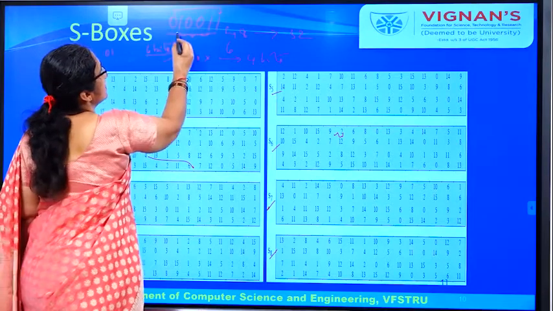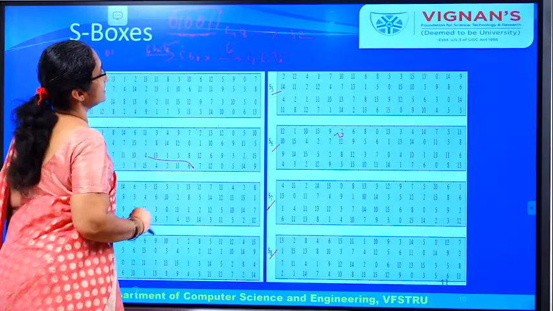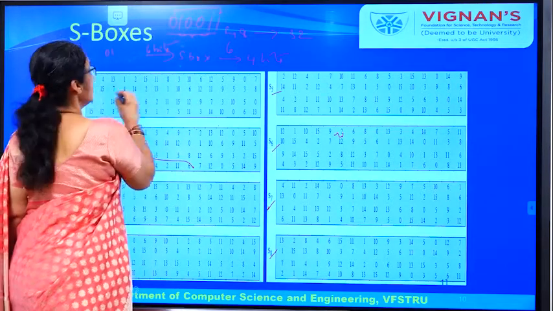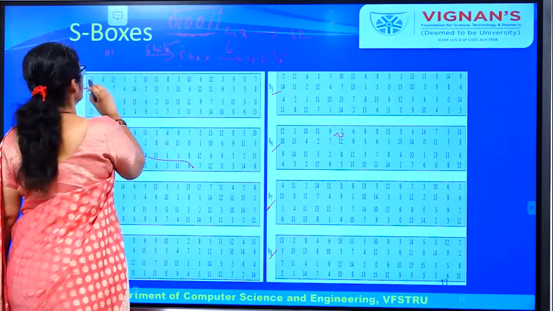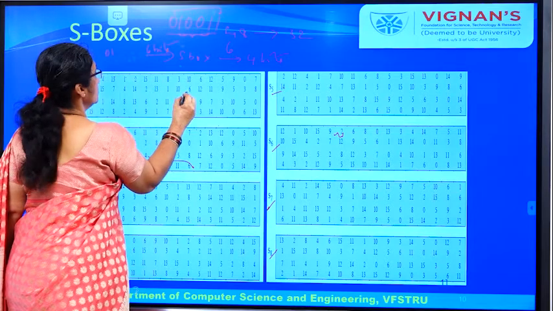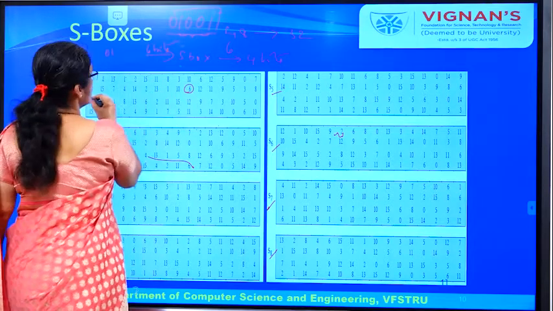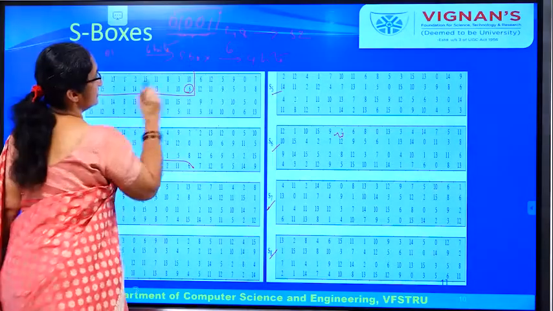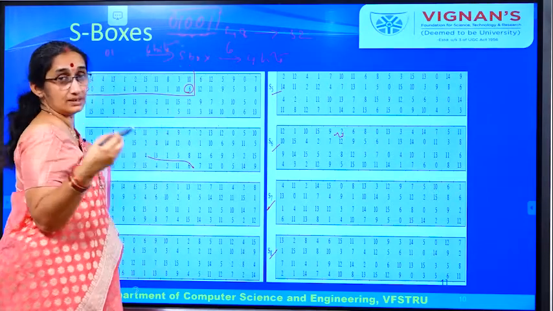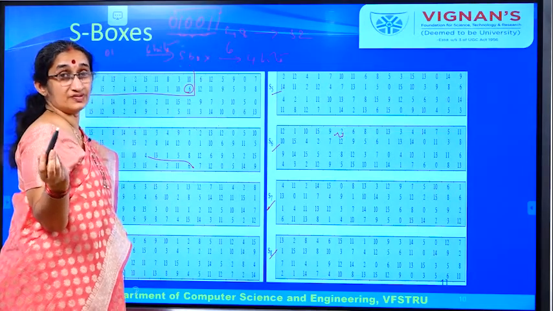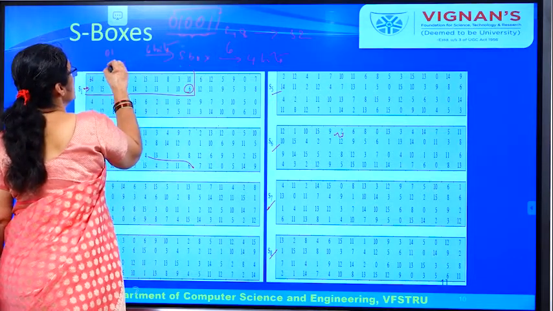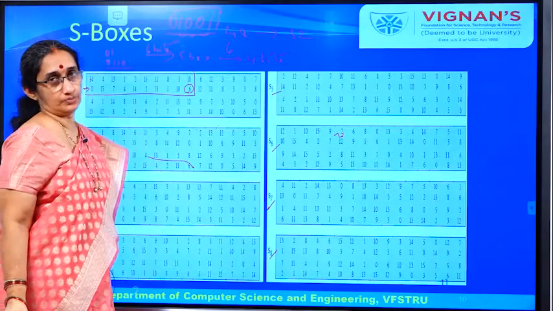And what is 1 0 0 1? 1 0 0 1 is 8 plus 1, it is 9. So you take the 9th column: 0 1 2 3 4 5 6 7 8 9. The intersection of this row and this column is 6. So the output of this substitution box is the binary equivalent of 6. That is, 6 is 4 plus 2, so this is the output.